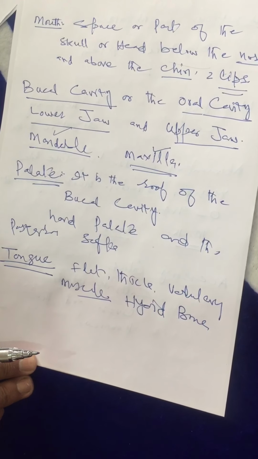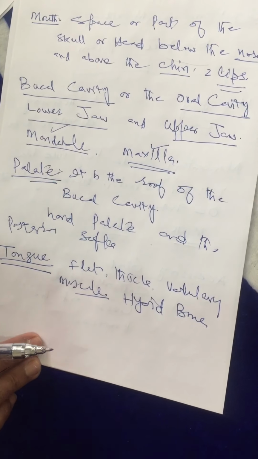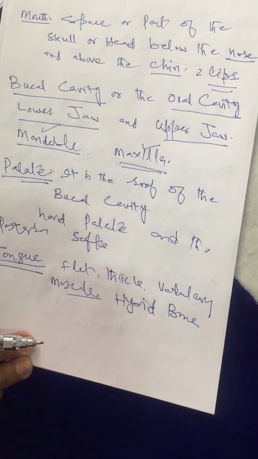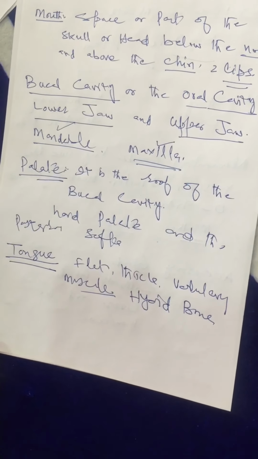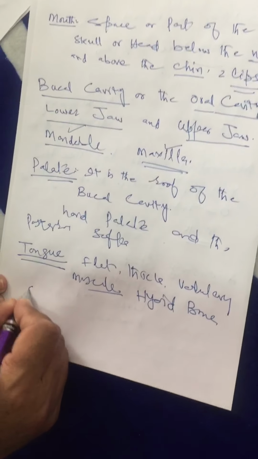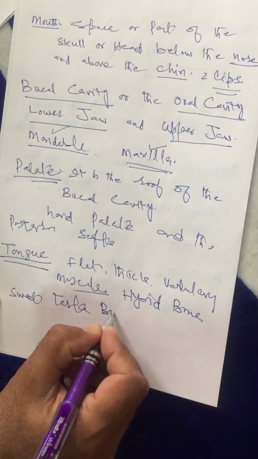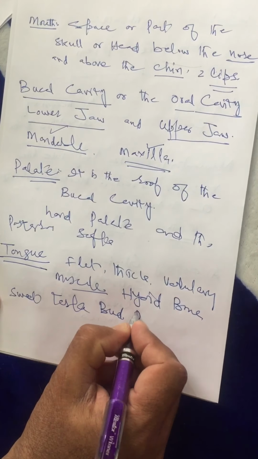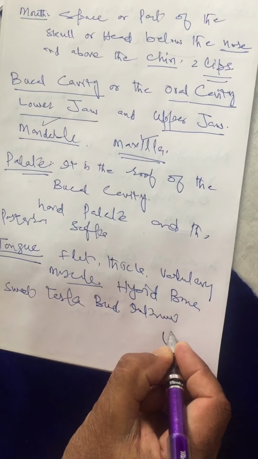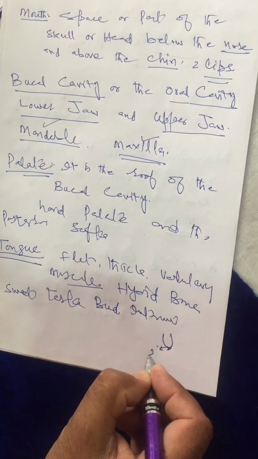How does it produce these tastes? It has got the taste buds. The sweet taste buds are present on the anterior tip.